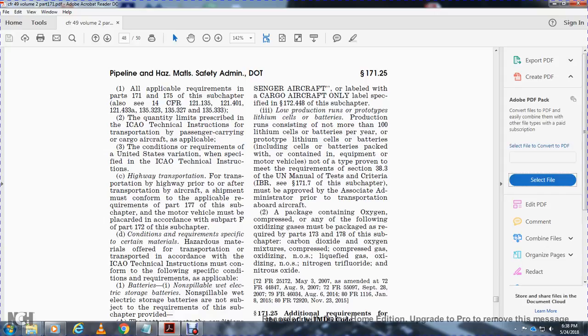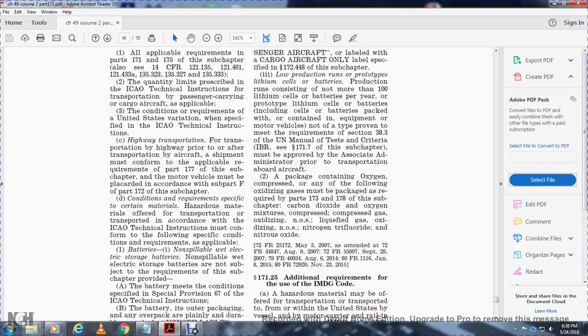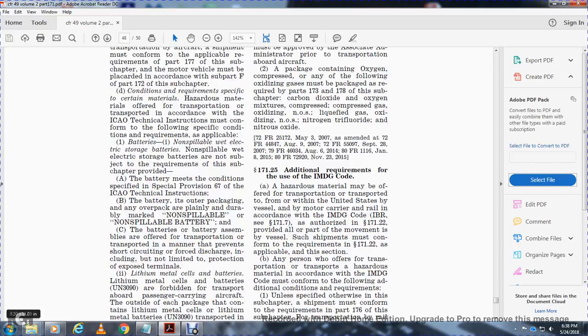Conditions, requirements and specifications. Certain hazardous material offered for transportation or transported in accordance with the ICAO Technical Instructions must conform with the following requirements as applicable to batteries. Non-spillable wet electric storage batteries are not subject to the requirements of the subchapter provided the batteries meet the conditions specified in Special Provision 67 of the ICAO Technical Instructions, and the battery, the outer package, and any overpack are plainly and durably marked "non-spillable" or "non-spillable battery".